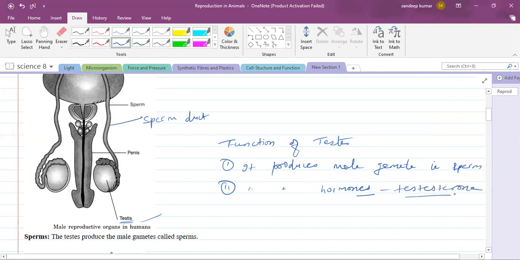Testosterone is a hormone which helps in the development of secondary sexual characters in males.